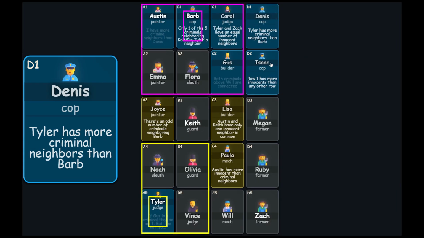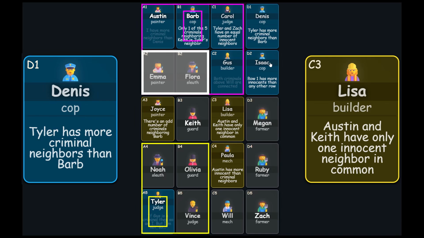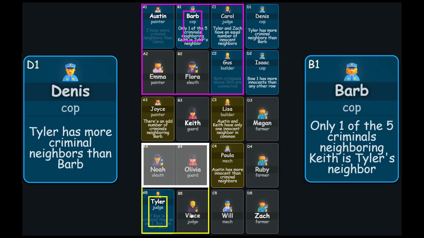Tyler has more criminal neighbors than Barb. Barb has one criminal neighbor, so Tyler must have at least 2. We know from Barb's clue that there's one criminal among these two, so we can mark Vince as a criminal.